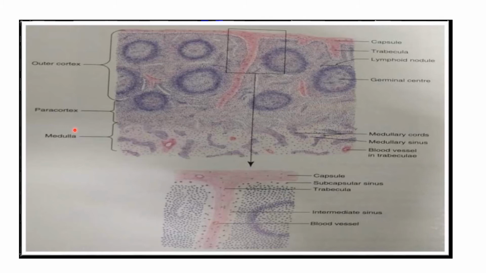It is mainly populated by the major portion of the T lymphocytes of the lymph node. Hence, it is called the thymus dependent cortex. Now, the medulla. The inner half is the medulla.